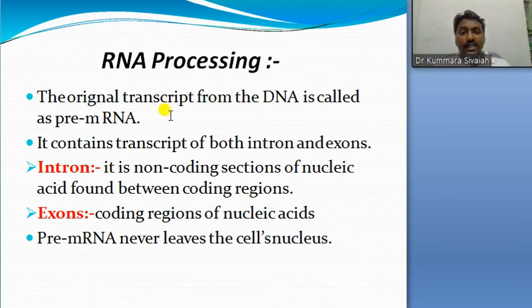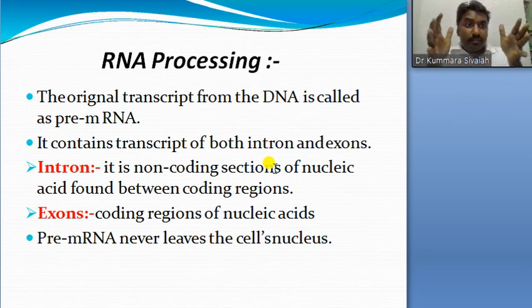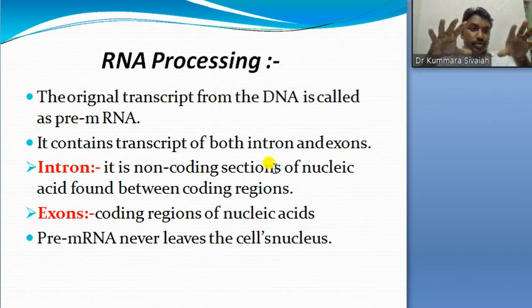So the original transcript from the DNA is called pre-mRNA. First, it contains a transcript of both introns and exons. అంటే ఇప్పుడు mRNA అనేది mRNA నాట్ మెచ్యూర్డ్, ప్రీ మెచ్యూర్డ్. సో అందులో ఏముంటాయంటే ఇంట్రాన్స్ ఉంటాయి, ఎక్స్ట్రాన్స్ ఉంటాయి.